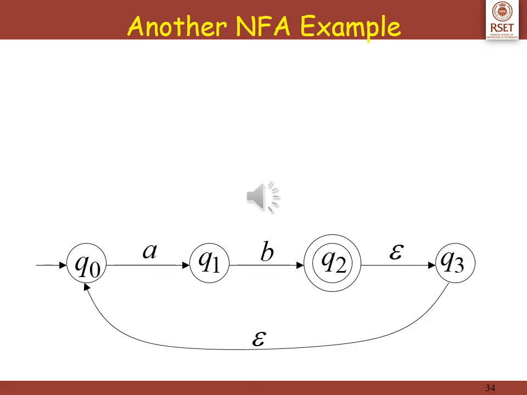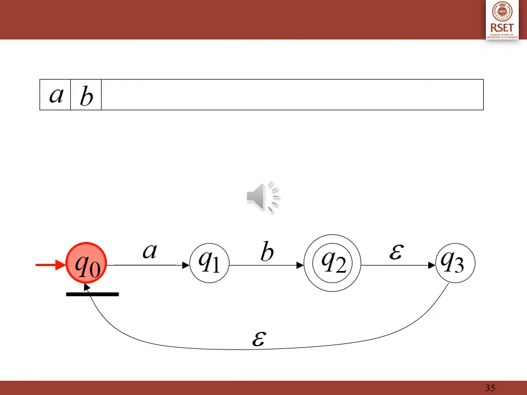Consider another example of epsilon NFA. In your diagram, you can see two epsilon transitions. Let the input string be ab. We'll start at the initial state. On encountering a, reaches q1.